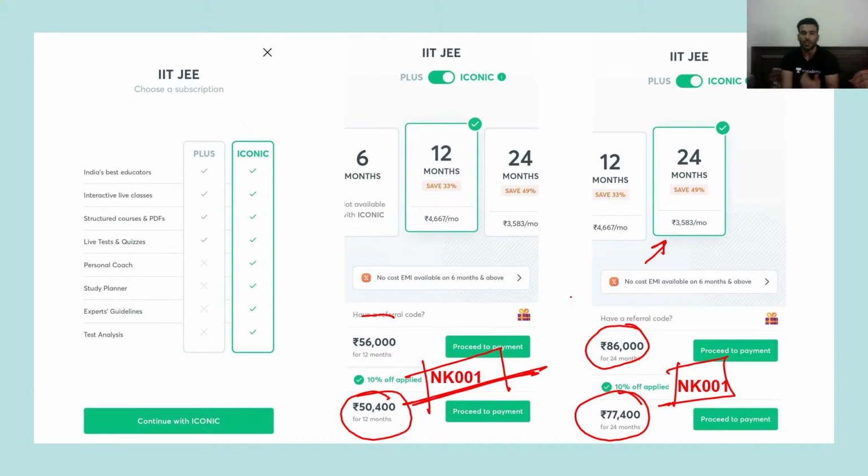If you feel comfortable, go for it. I have been asked this question many times, sir, I don't know whether this subscription will be fruitful for me or not. If people are having this sort of doubt, I would suggest try for a month. Once you try it, once you get the hang of it, go for the 2 year subscription, because there is no point in wasting time. Trust me.